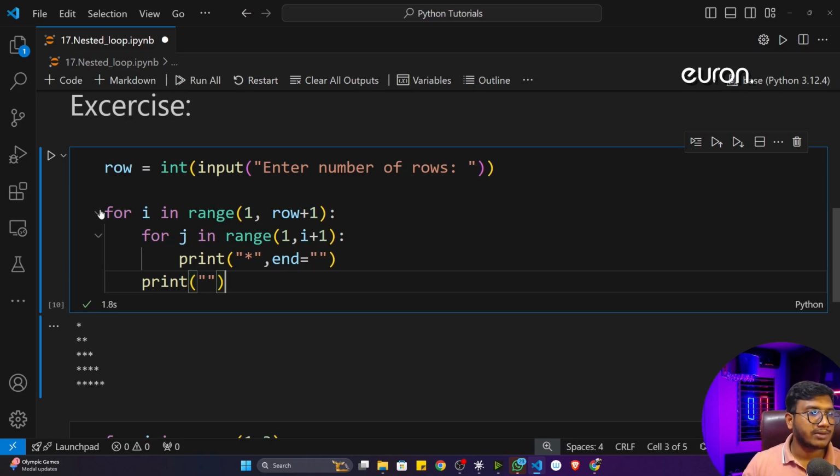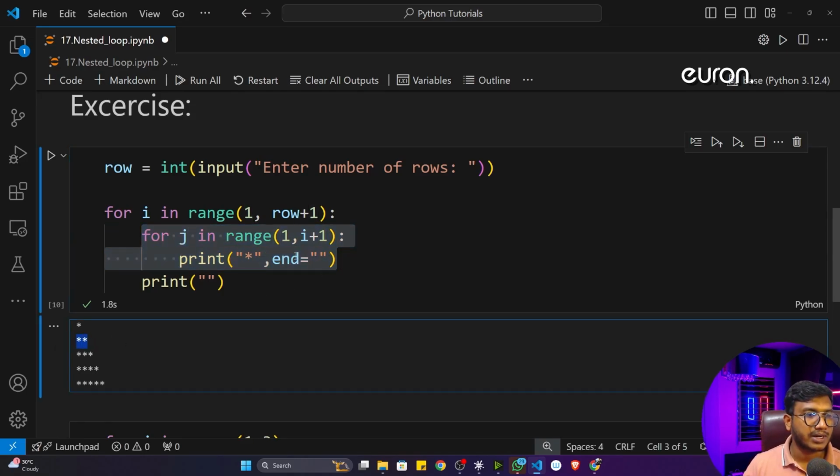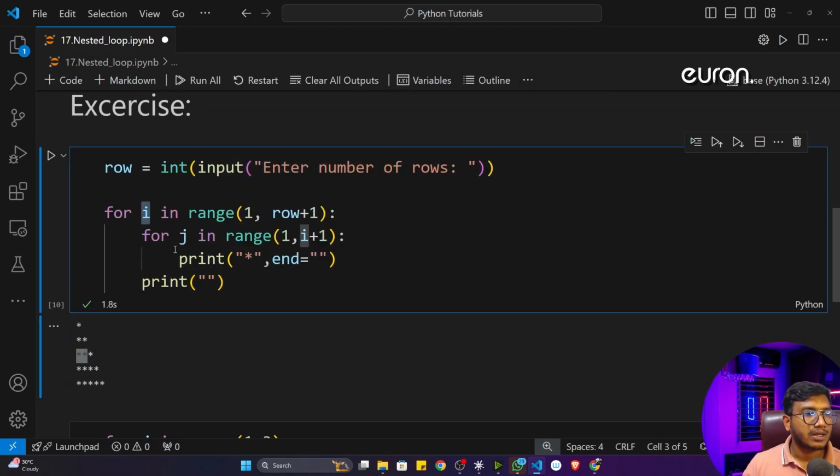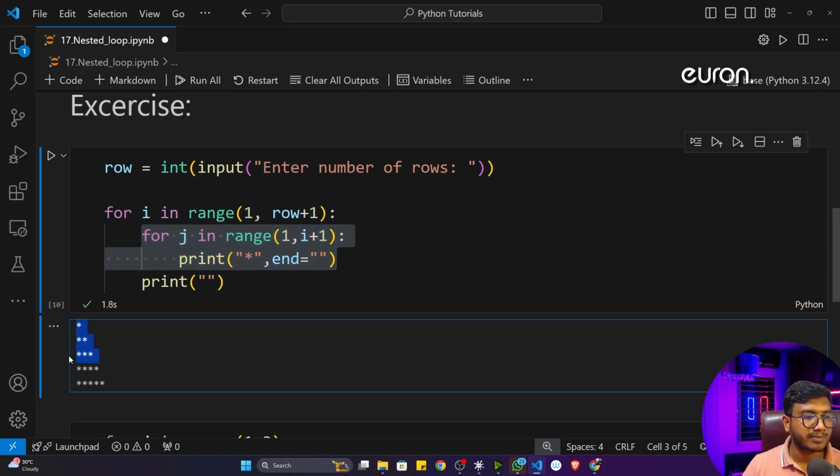Now again it will come here. This i will become 2, and this loop will again start. Here i plus 1, that means 2 plus 1 is 3. Now this loop will run 2 times, that means 2 times the star will get printed. Again it will go to the next line. Now i becomes 3, and 3 plus 1 is 4, so it will run 3 times and print the star.